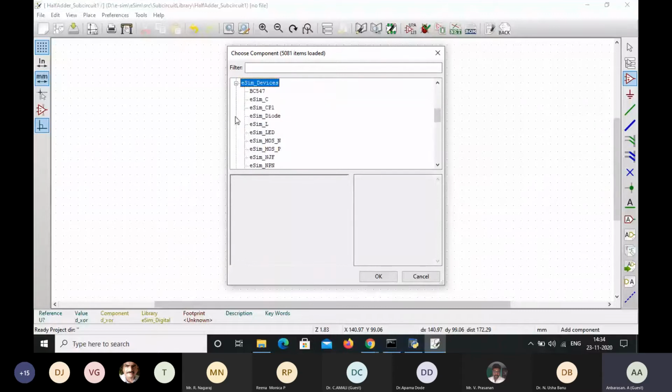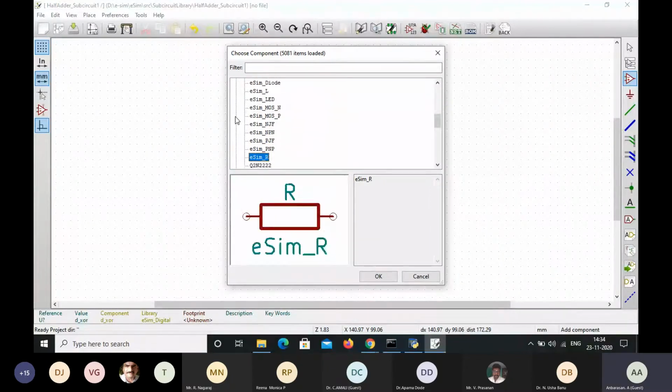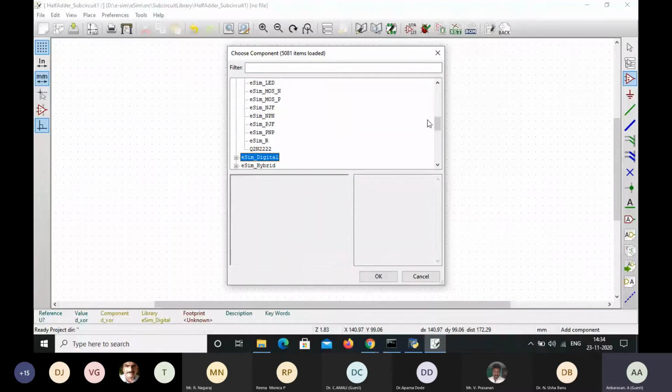And then eSim devices. So this eSim devices consists of transistor DC 547, capacitor, diode, inductor, LED, MOS, NMOS transistor, PMOS transistor, NPN transistor, PNP transistor and all. So these are the various eSim devices available in this eSim component. Since here we are going to design a half adder circuit, we need an XOR gate and then an AND gate. So that is available in this eSim digital. And then eSim hybrid, miscellaneous, plot, power, PSpice, sources, subcircuit are there. This we will use later.